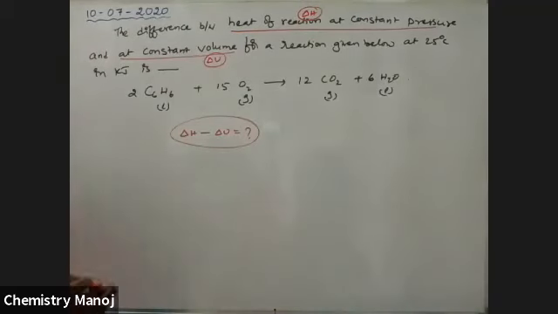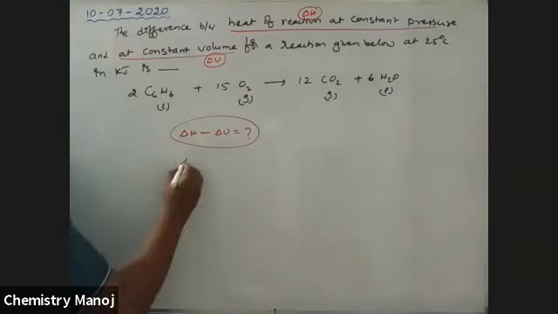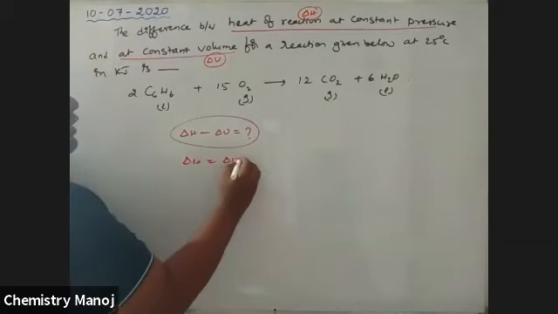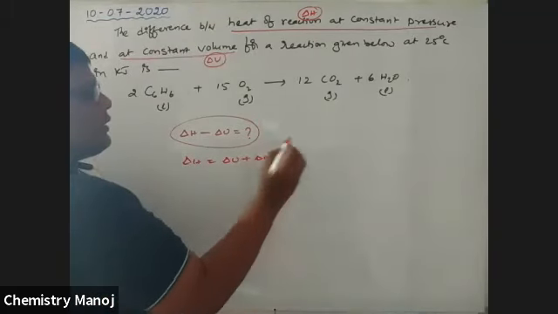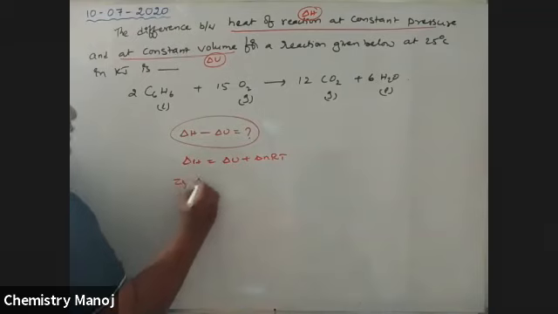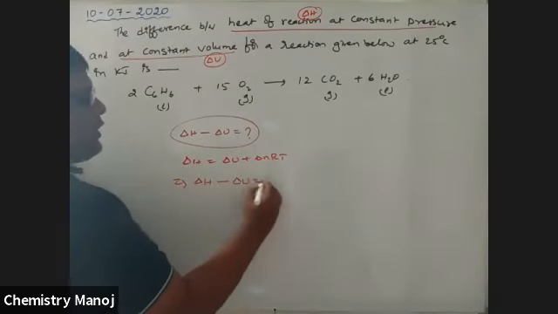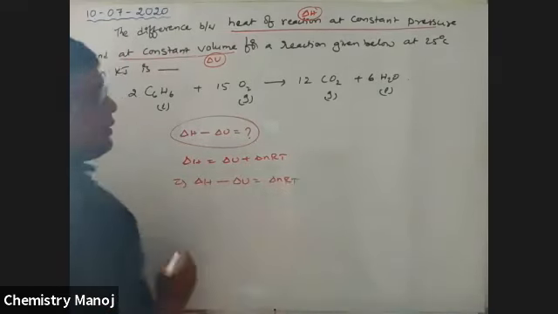That is the difference value you want to calculate. We know the relation: delta H is equal to delta U plus delta n RT. That implies delta H minus delta U is equal to delta n RT.